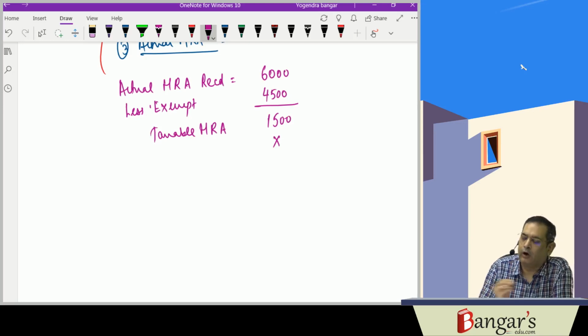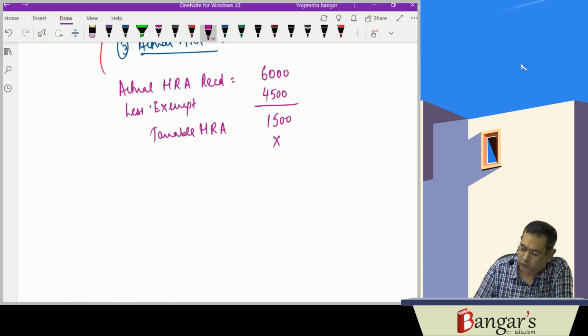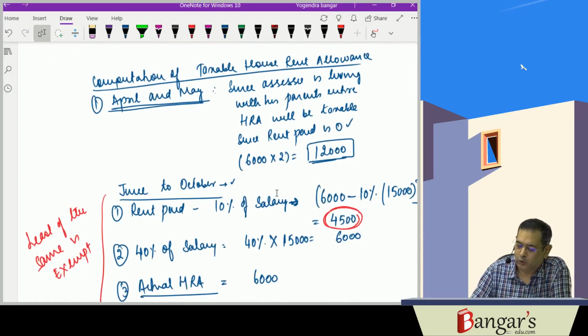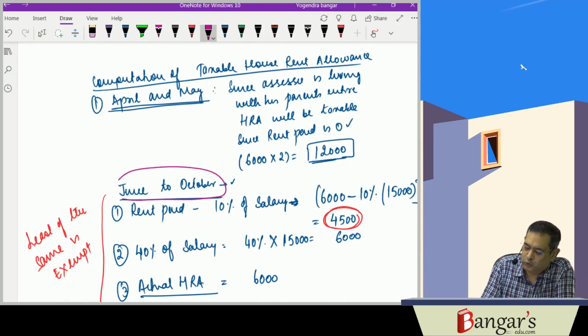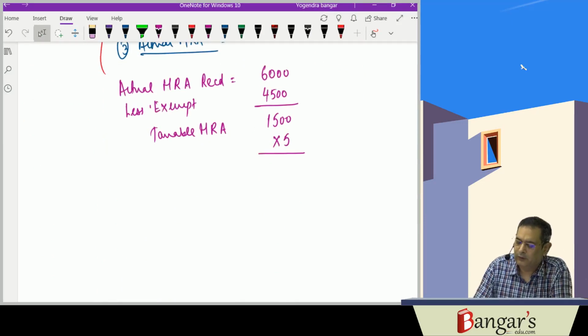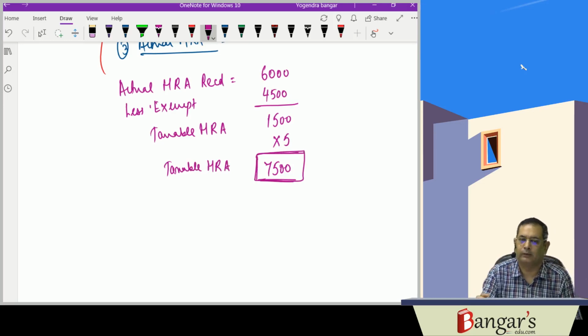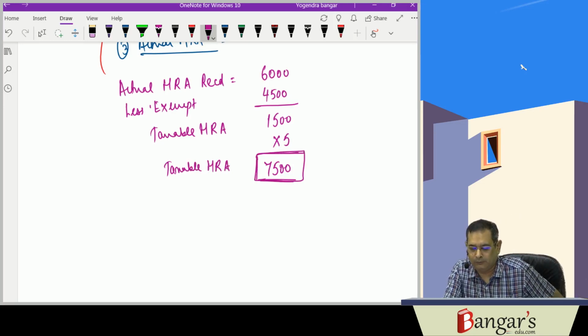1,500 for how many months? We are computing for June to October. June, July, August, September, October, 5 months it is. So your taxable portion works out to be 7,500. This is taxable HRA.